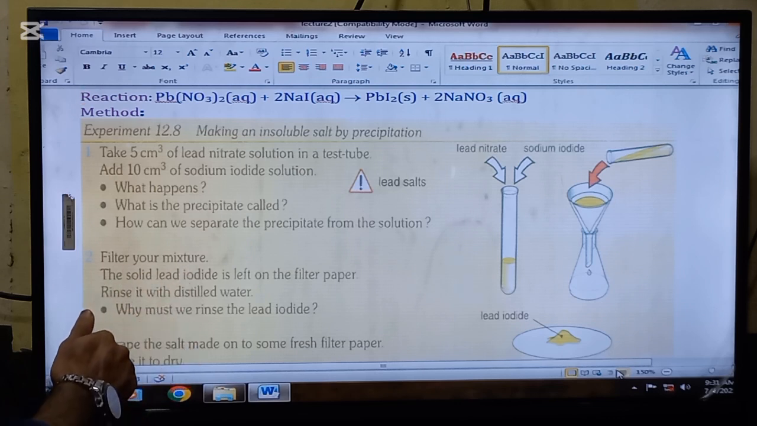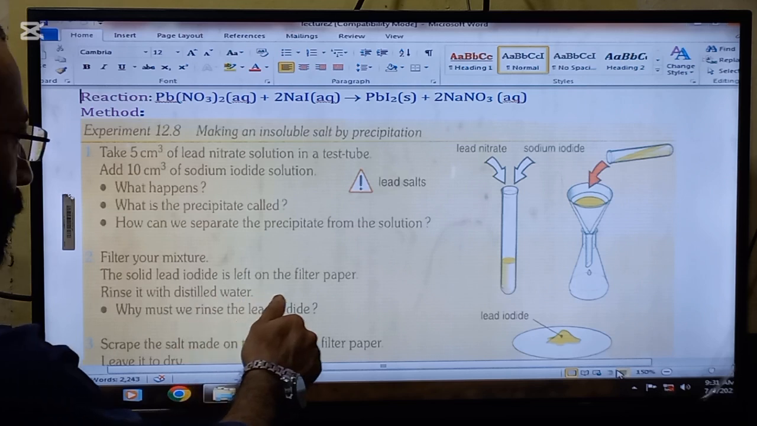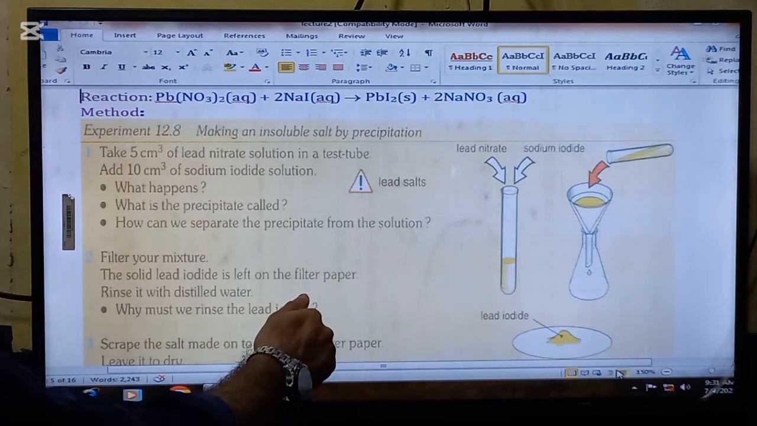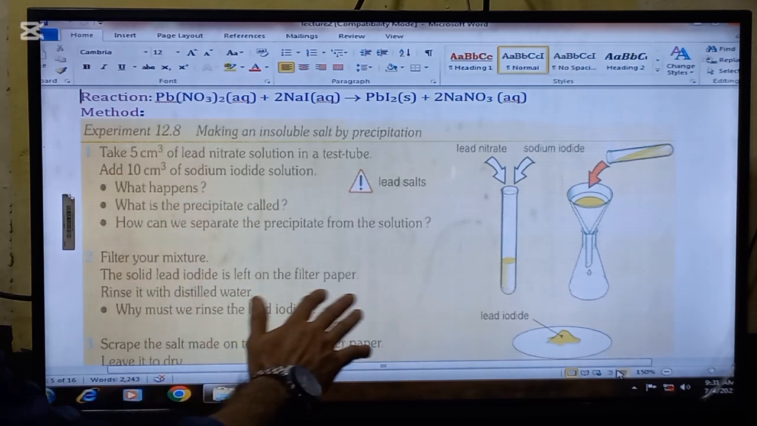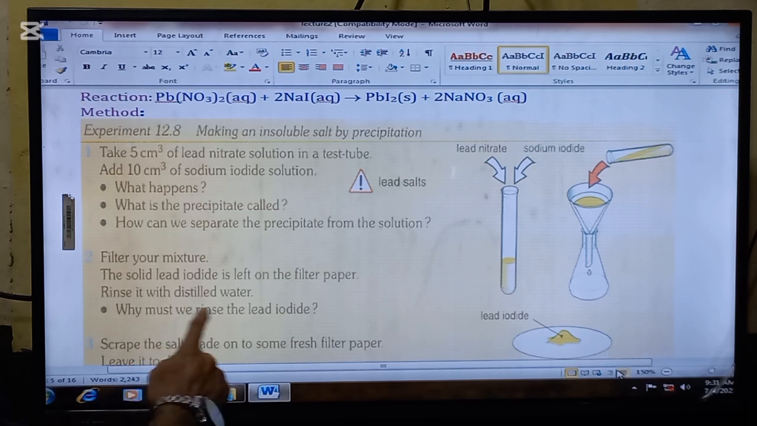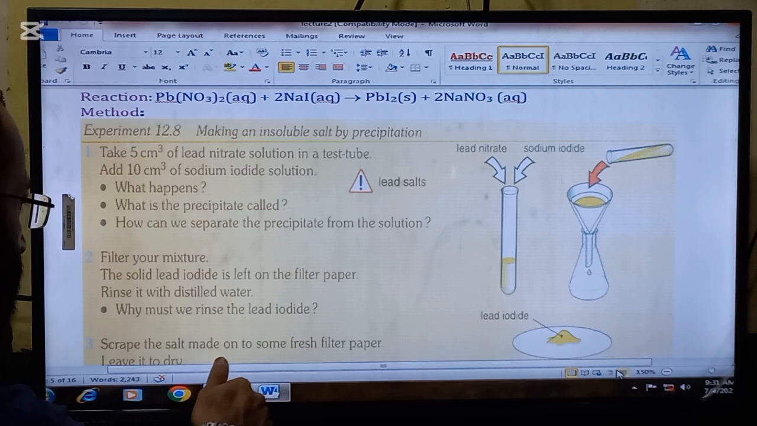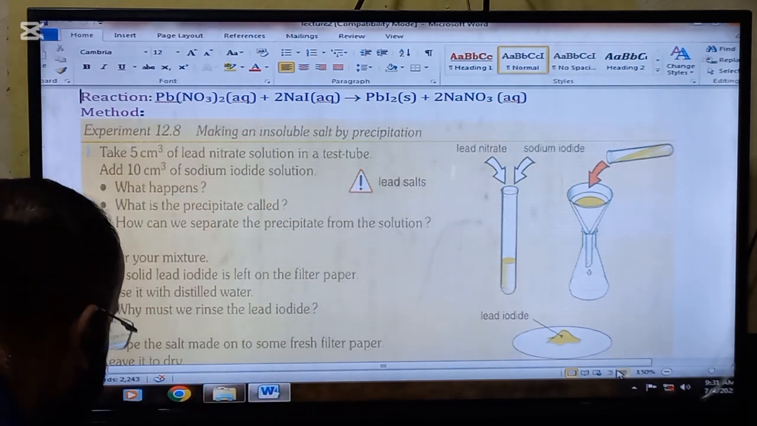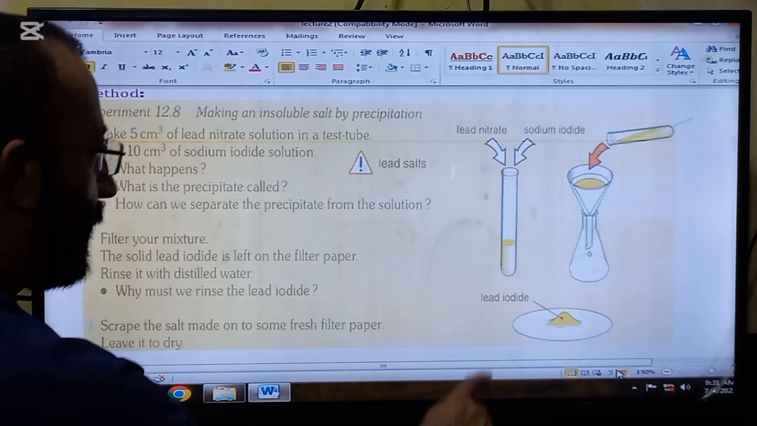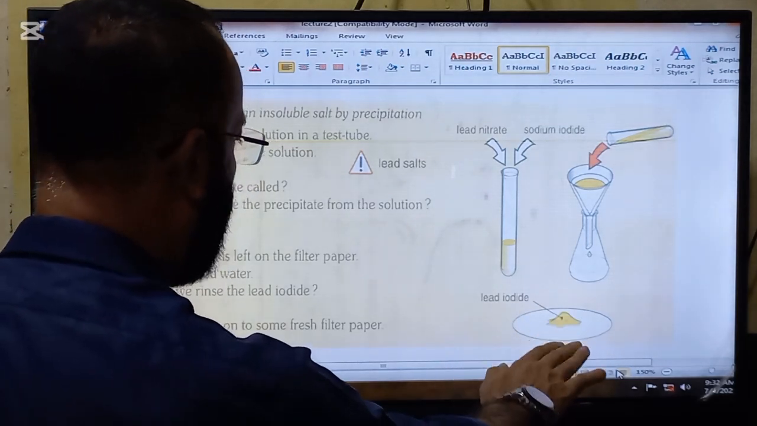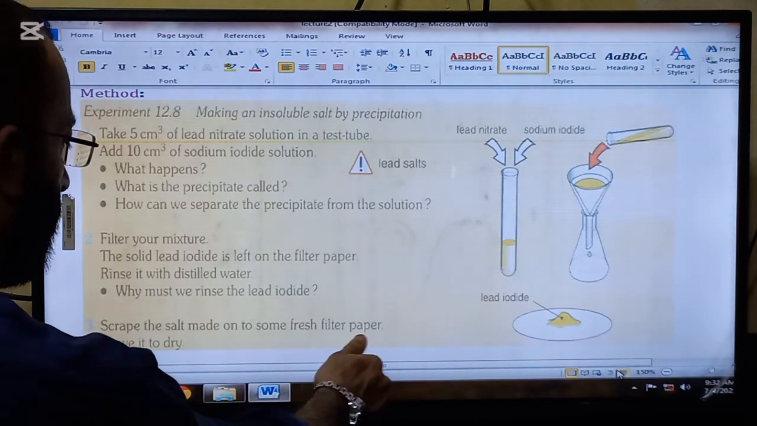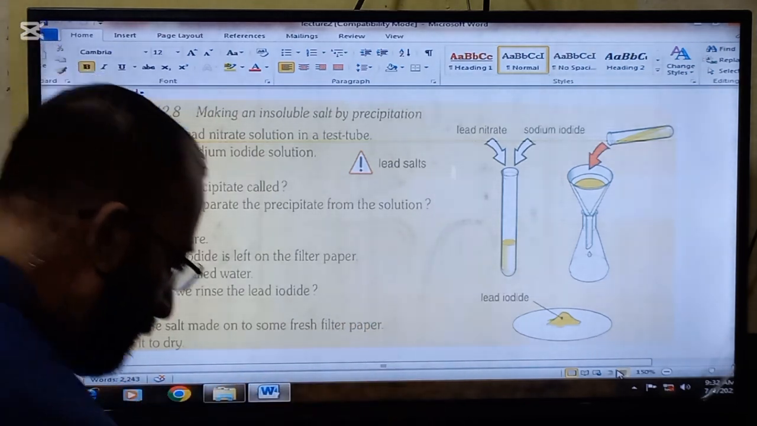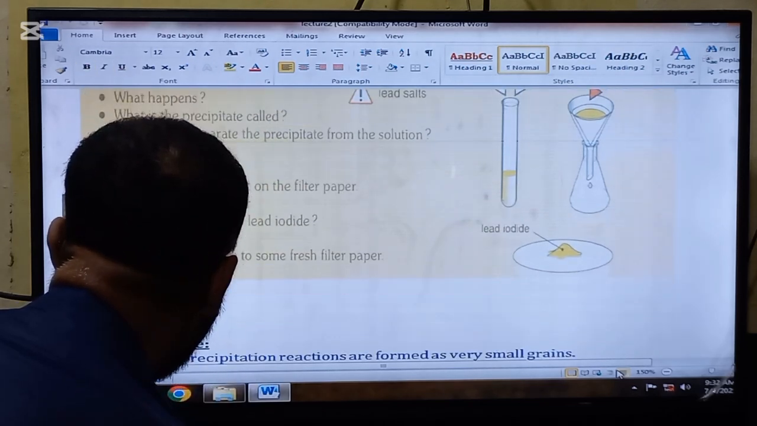Filter your mixture. The solid lead iodide is left on the filter paper. Rinse it with distilled water. Scrape the salt made onto some fresh filter paper. So this will be the lead iodide, which will be left on the filter paper. Leave it to dry. So this will be the method to make this kind of salt.